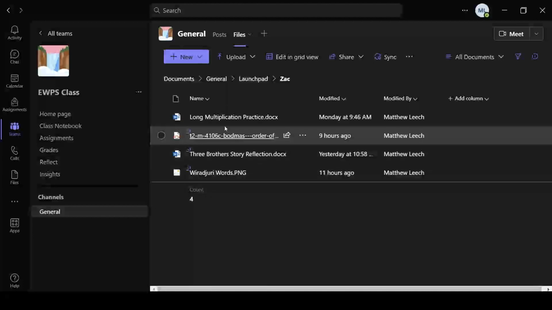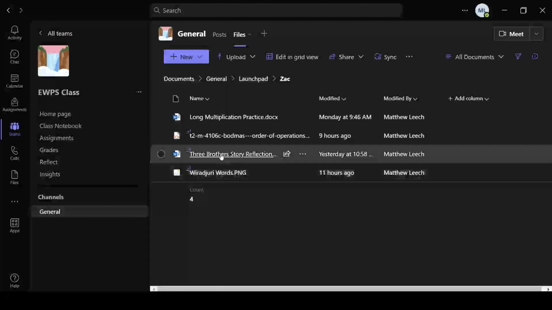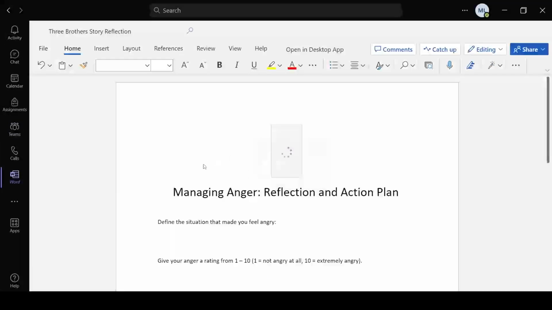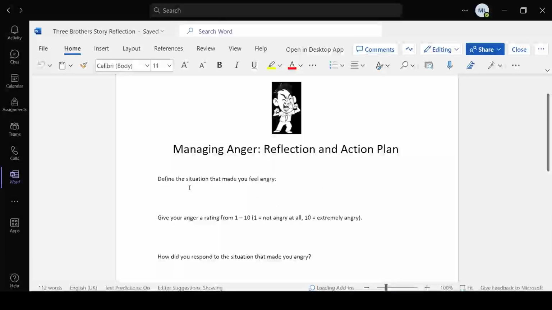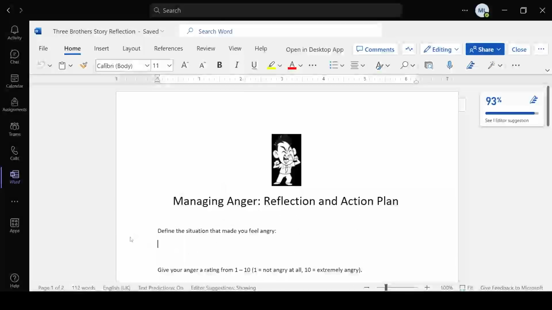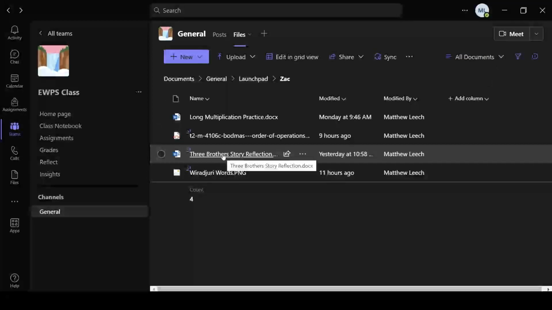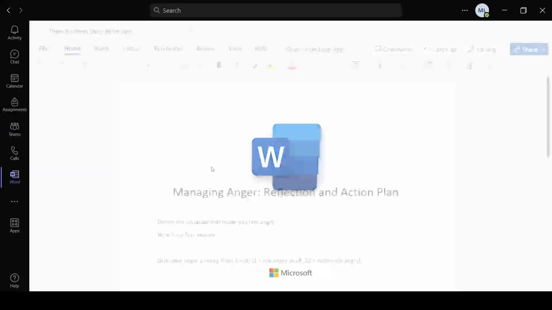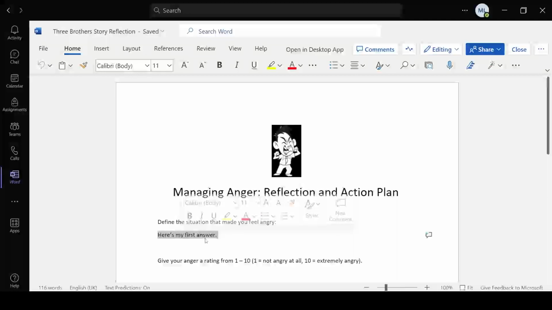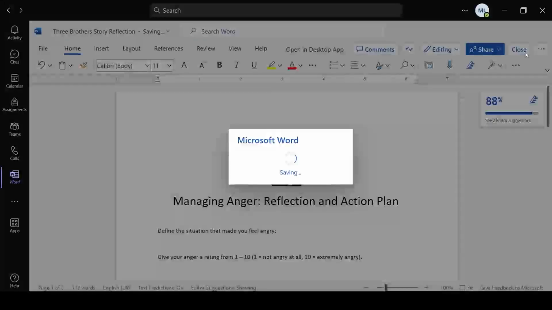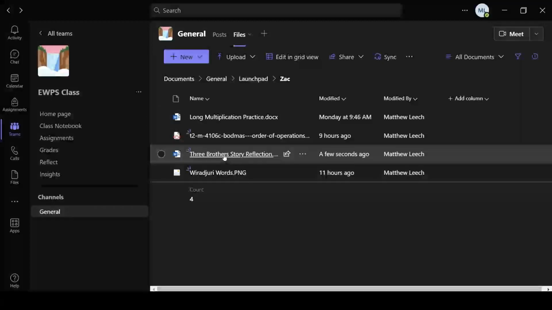He's got some stuff. Now what we found out is if it's a Word document, here's one we had where you had to talk about times you got angry with stuff to do with a story we did. It's just a Word document, just like Word, and you can talk. Here's my first answer. It automatically saves. He can hit close. And then if I go into it, it's still saved. Here's my first answer. So I'll delete that. Close it again. So that is how to do it with a Word document, the blue ones.